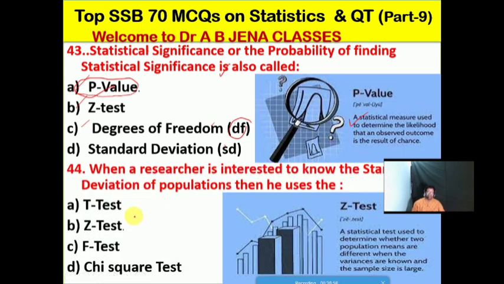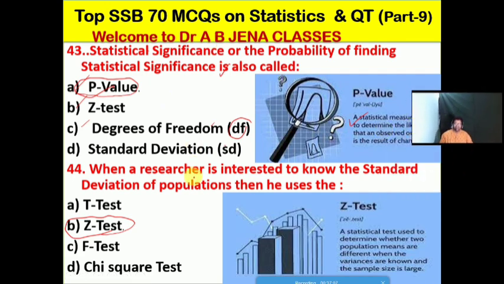No doubt friends, in this MCQ the Z test will be the right option. When the researcher knows the standard deviation of the population, then he uses the Z test. The Z test is a statistical test used to determine whether two population means are different when the variances are known and the sample size is large. So that is the meaning of the Z test.